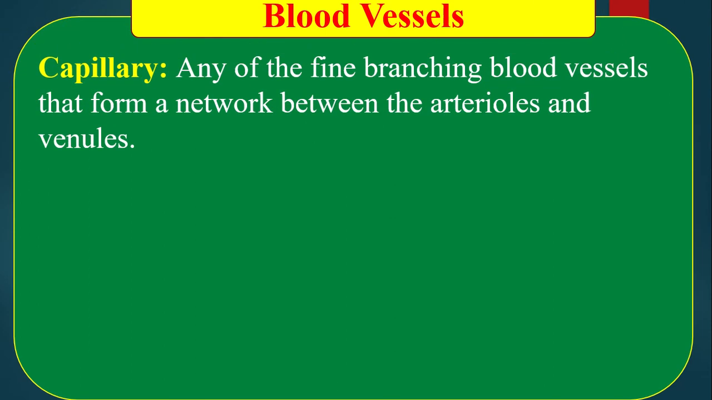Capillary. What is capillary? Any of the fine branching blood vessels that form a network between the arterioles and venules. Arterioles mean branches of artery and venules mean branches of vein. That means fine blood vessels that form a network between the arterioles and venules are called capillary.